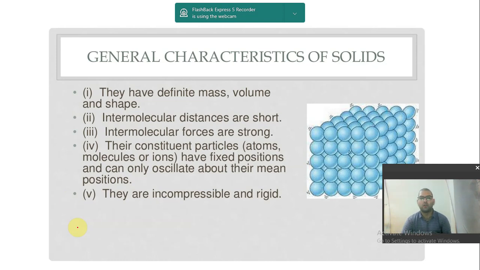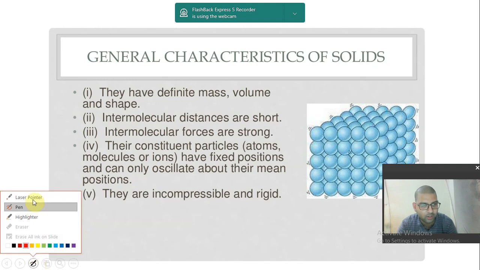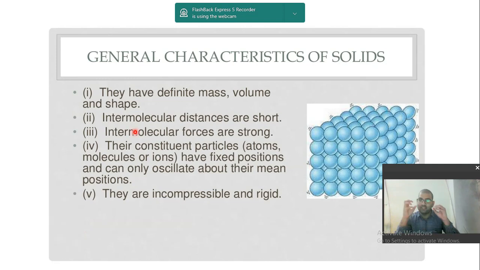Secondly, the most important thing that describes the solid is intermolecular distance. Now intermolecular distance, that is the distance between the molecules, is very short, in the range of nanometers. Intermolecular forces, that means the force between the molecules, are very strong. They are so strong that they cannot go far away from each other. They are always close to each other.